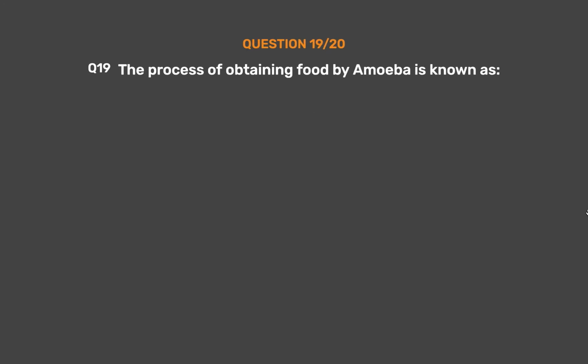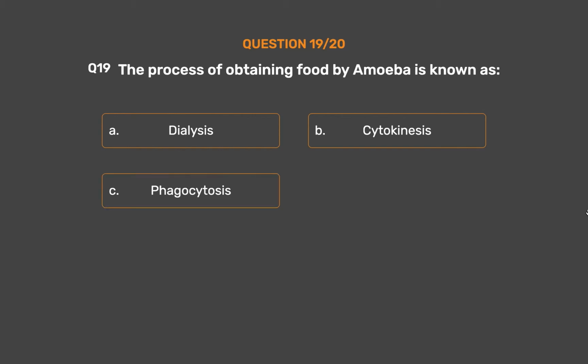Question number 19. The process of obtaining food by amoeba is known as option A, dialysis. Option B, cytokinesis. Option C, phagocytosis. Option D, amoebiosis.